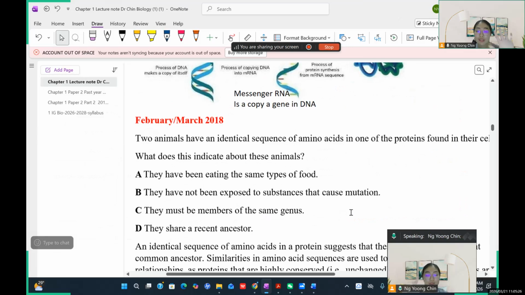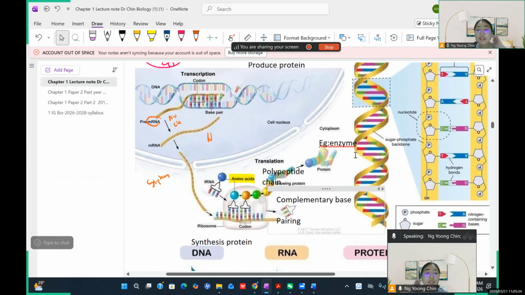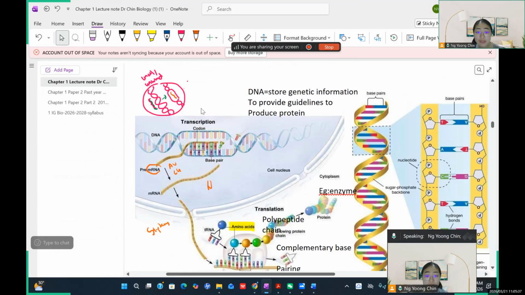Okay, sorry, before that, let me describe the relationship between the proteins and DNA to you. Generally, the process starts when the DNA uncoils and then forms the mRNA.